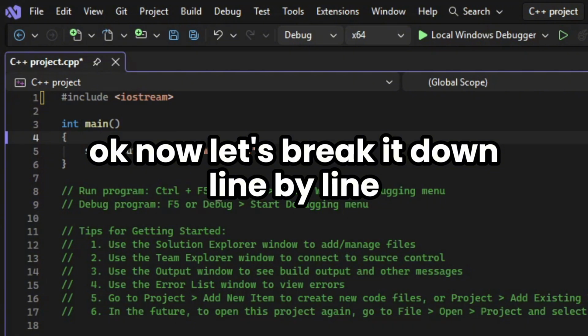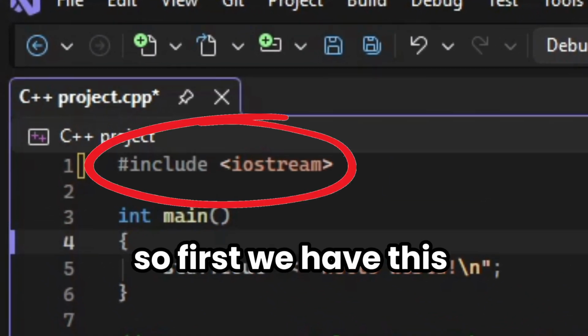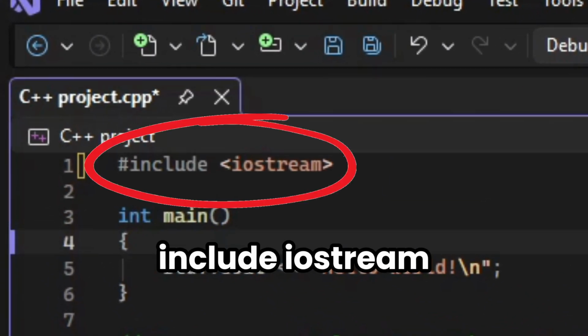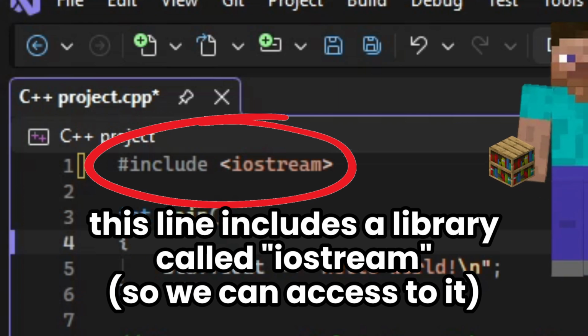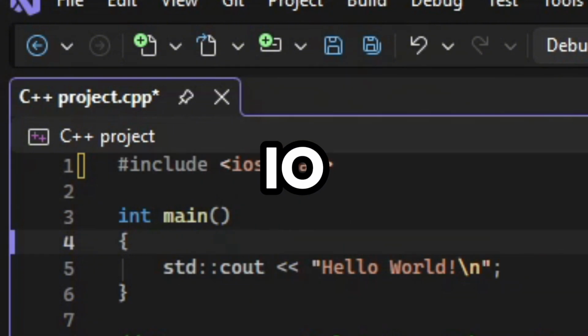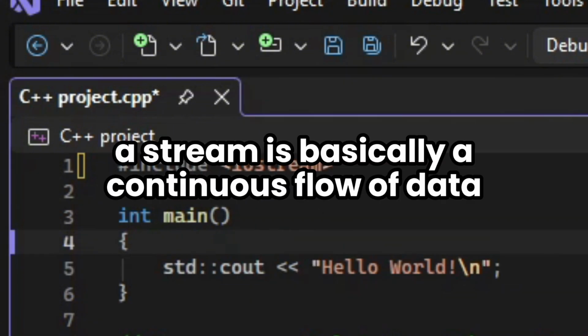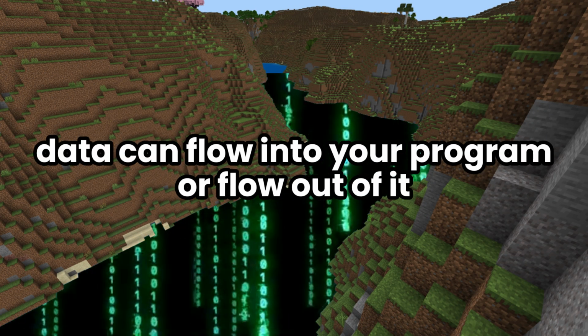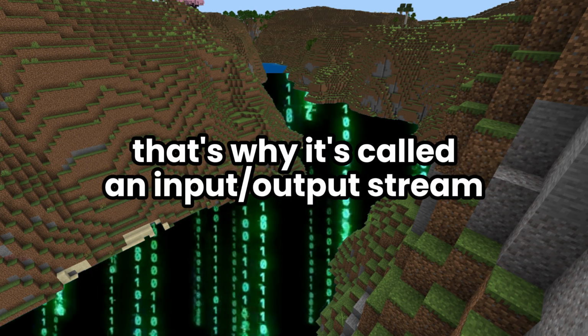Okay, now let's break it down line by line. So first we have this: include iostream. This line includes a library called iostream. So what exactly is iostream? IO stands for input and output. A stream is basically a continuous flow of data, just like a river. Data can flow into your program or flow out of it. That's why it's called an input-output stream.